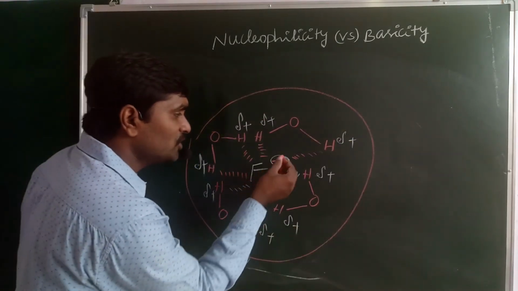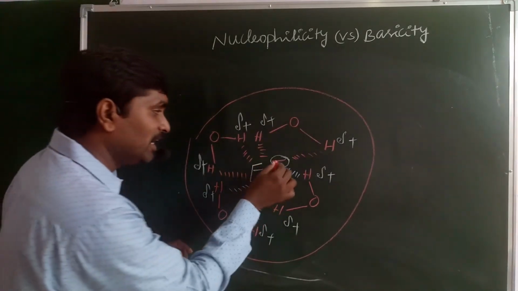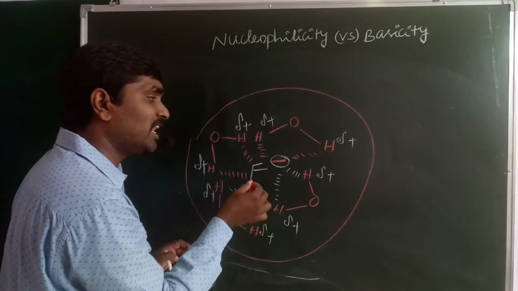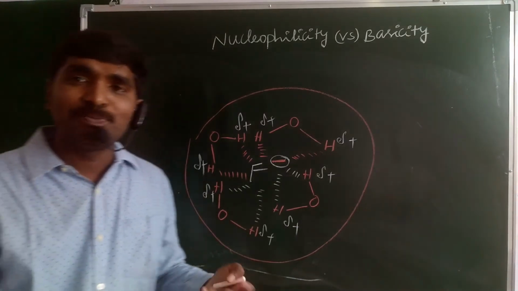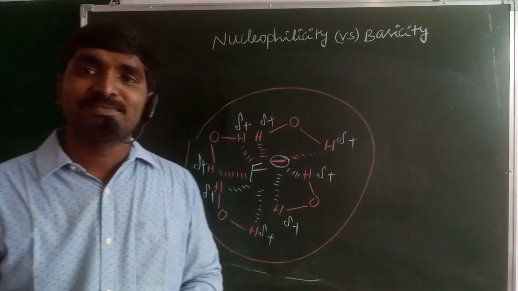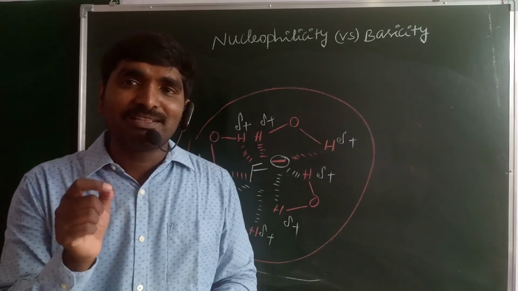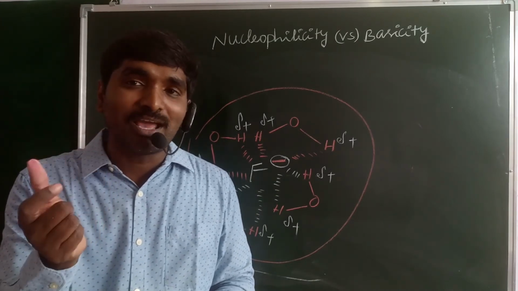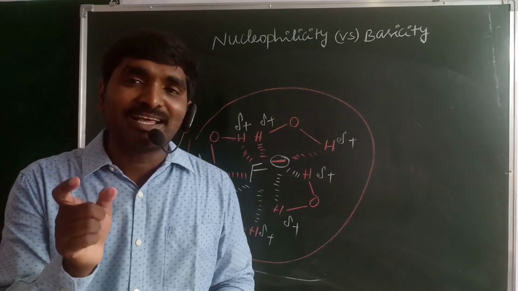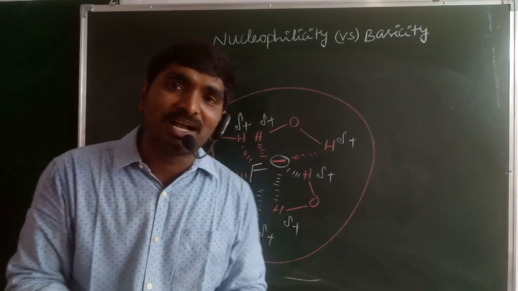That means there is no space available for donating the non-bonding electrons, the negatively charged electrons, to other H plus ions or other electron deficient species. That's why the nucleophilic character decreases.